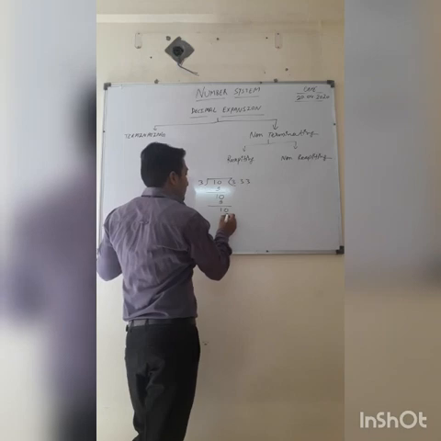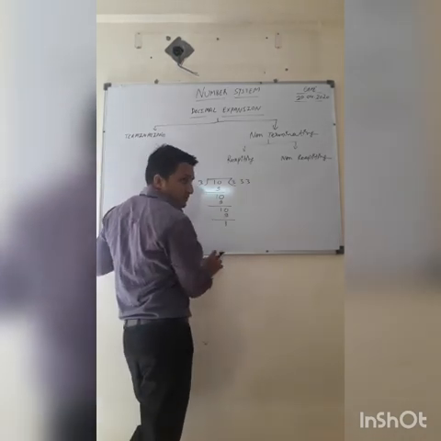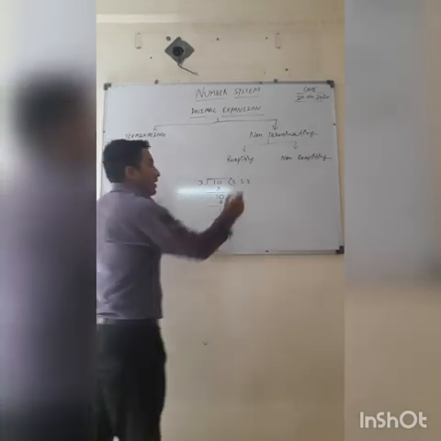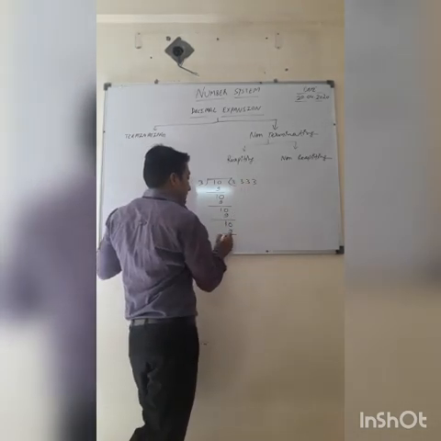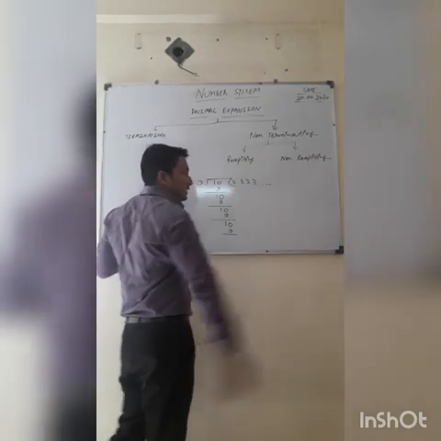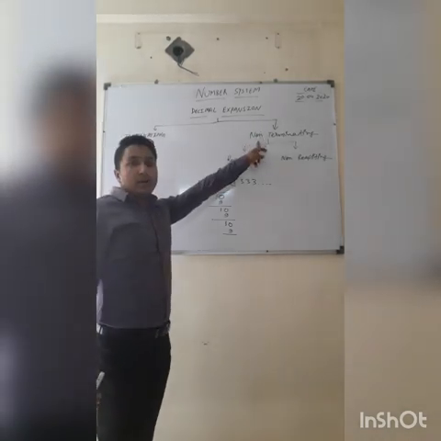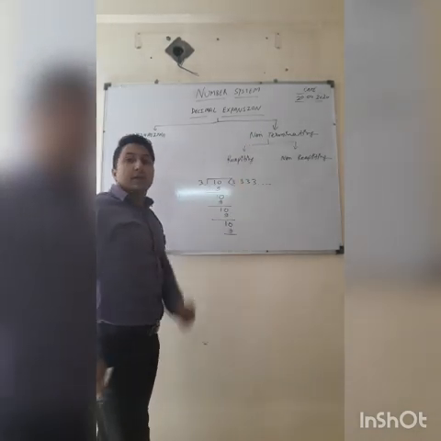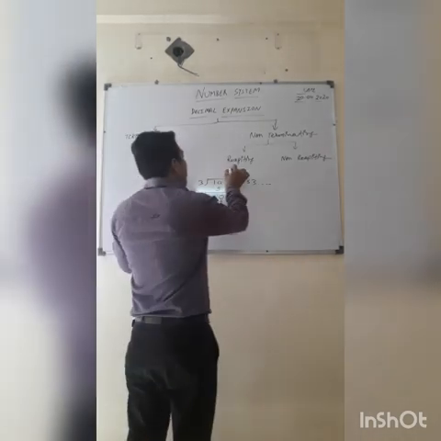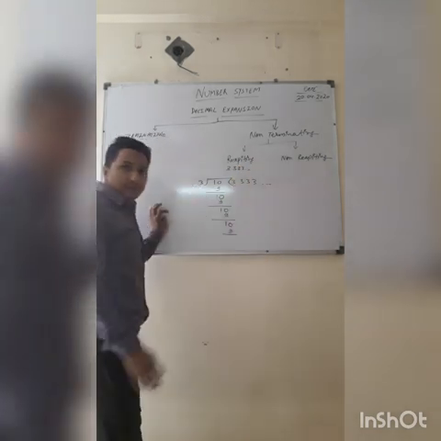Again 3 3s are 9. Remainder will be 1. Again we have to put more 0. Now 3 3s are 9. Similarly it will continue, 3.33333333. So it is non-terminating but repeating. So this type of decimal expansion is known as non-terminating and repeating.